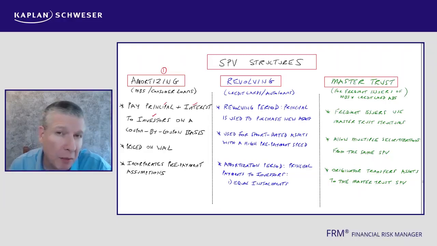If interest rates are rising, borrowers are going to keep their existing deals and not prepay. So the prepayment assumptions are quite important with amortizing mortgage-backed securities. If you step back for a moment and think about them, we know that it's the borrower that has the long call, which is the right to